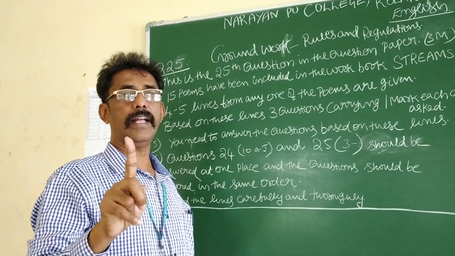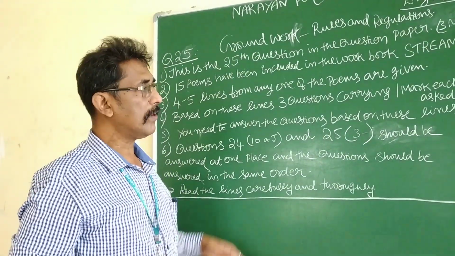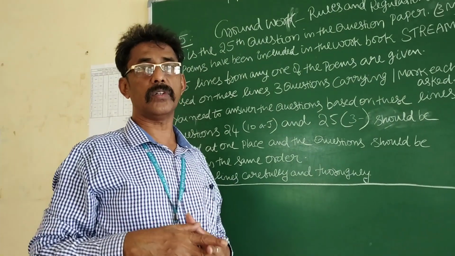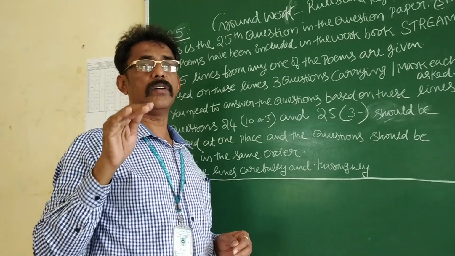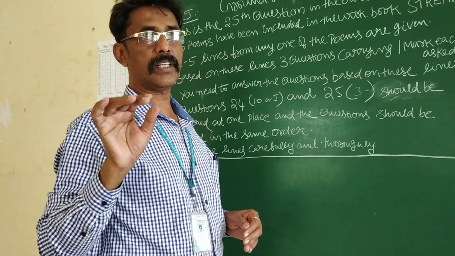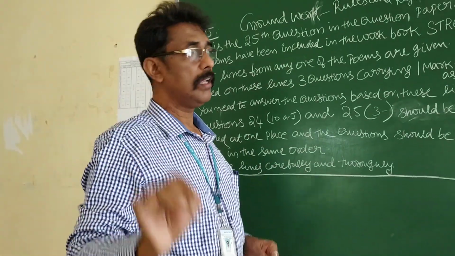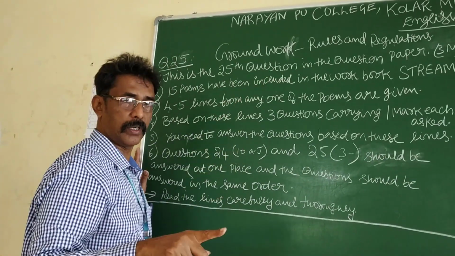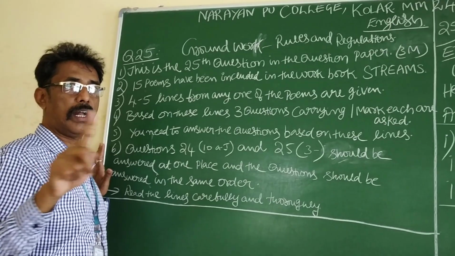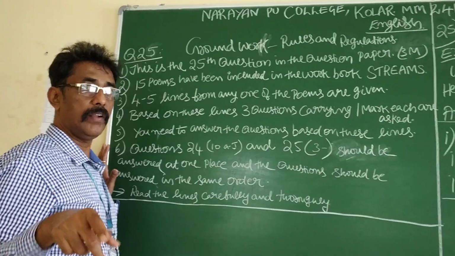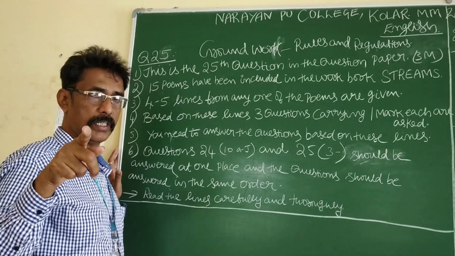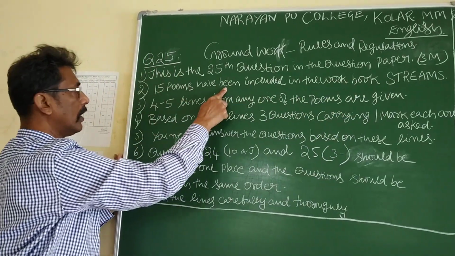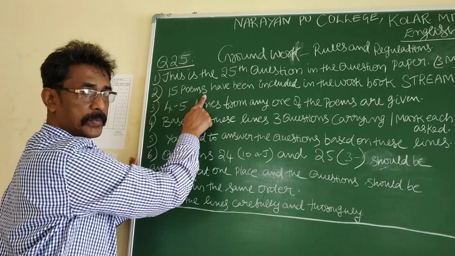So many questions will be selected from the external source. Only 3 to 4 types of questions will be selected from the textbook. But this question will not appear from the textbook. There is another grammar book with you. Its name is Streams. That book contains 15 poems.